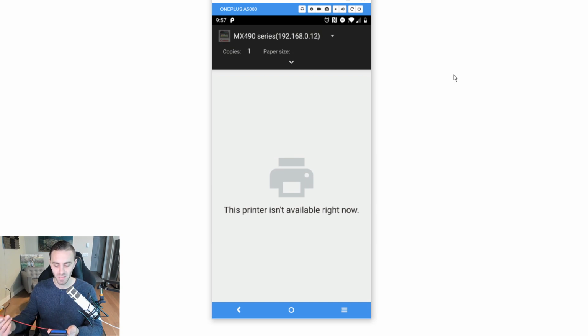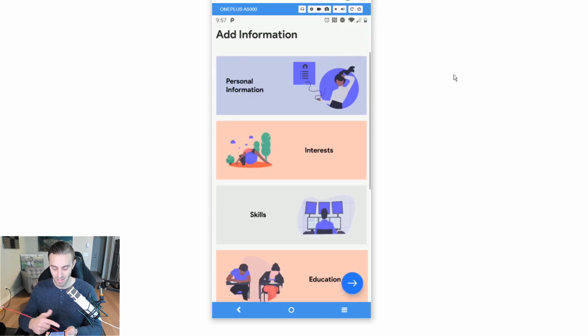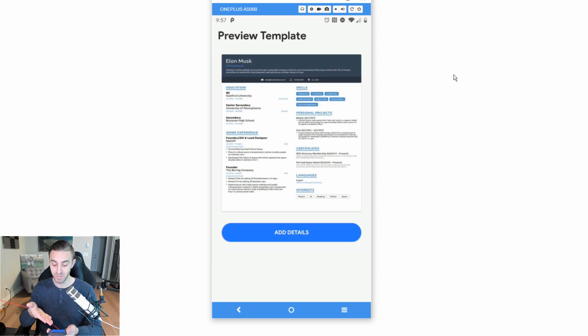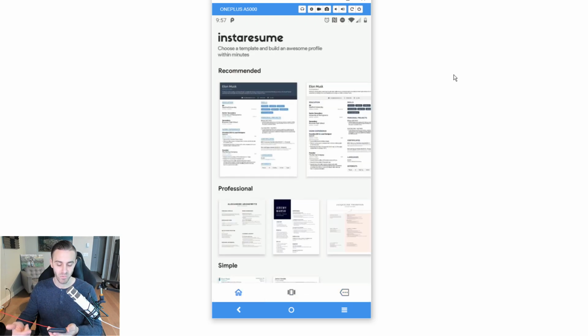I'm surprised there aren't more apps like this. I didn't really do a lot of research on the App Store, but this is a really cool, practical app that was very easy to use. I just filled out some categories. And if that template looks as good as it looks here in the picture, that's going to be pretty cool. Then I have some other features down here. It says under development and under development. So I would say this app is mostly in beta, but the concept is really good. I hope this guy continues with development.